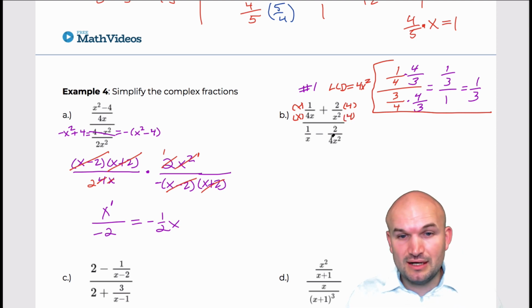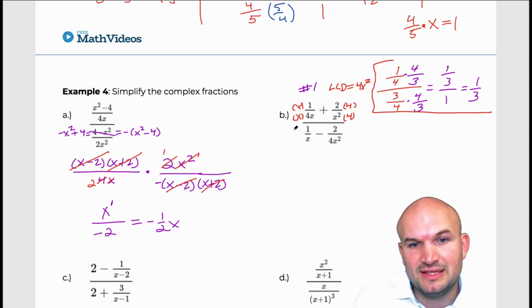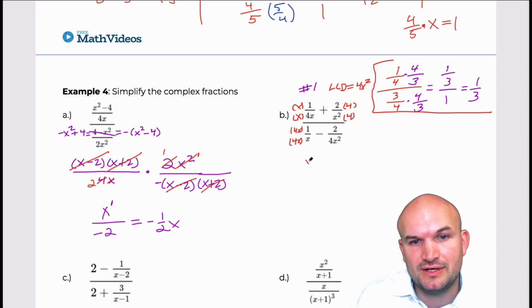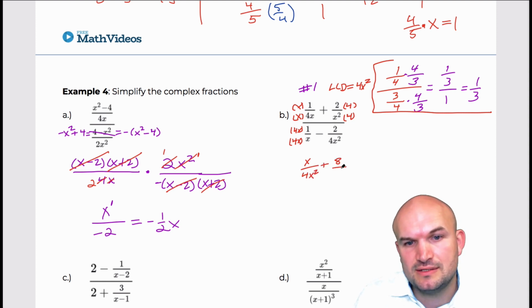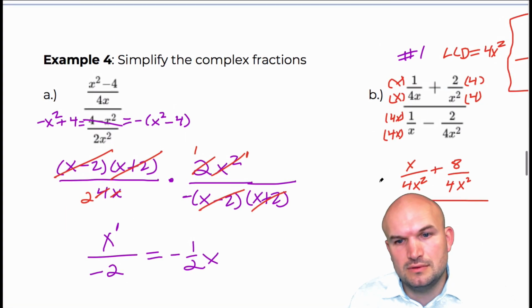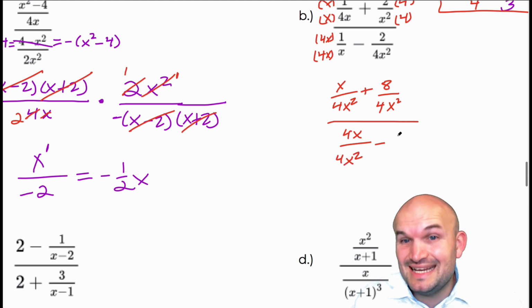Okay. Now the denominator doesn't always necessarily have to have the same LCD, but in this case it does. So therefore I just need to multiply in this case by 4x on the left and the right side. If they don't have the same LCD, then you'd have to do the same process. All right, so now I go ahead and multiply everything through, and I'll get x over 4x squared plus 8 over 4x squared, all over 4x over 4x squared, and then minus 2 over 4x squared.